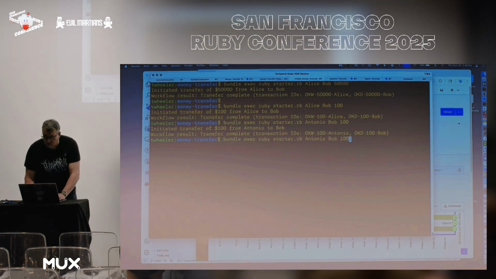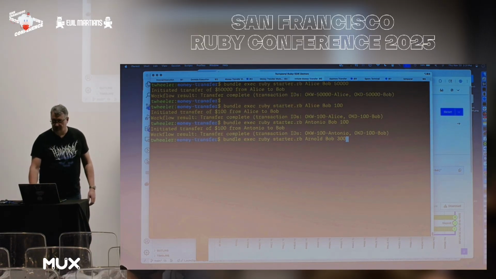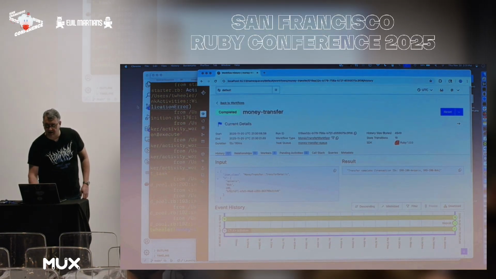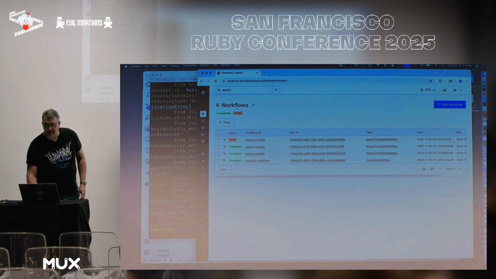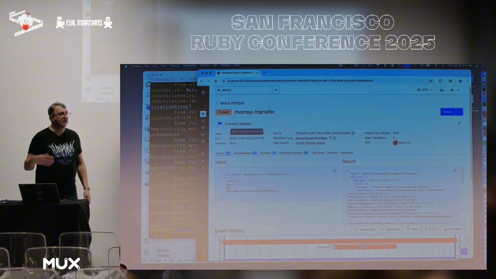Okay, so another demo is, let's say that we're going to have Arnold send Bob $300. But the problem is Arnold only has $200 in his account. So there's something that we don't want to retry again and again because he doesn't have enough money. So we can designate certain types of errors as non-retriable.